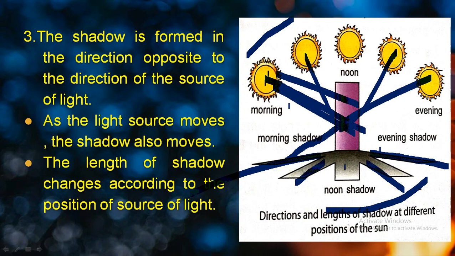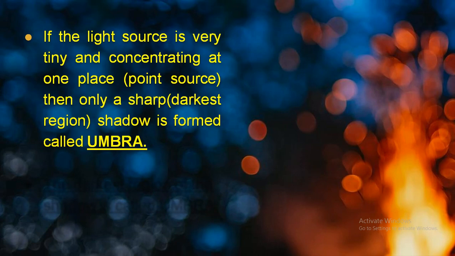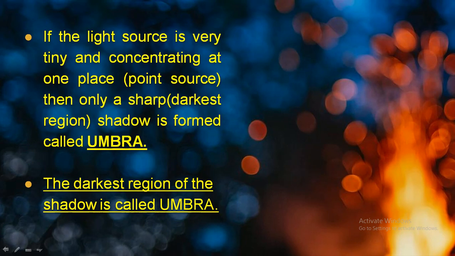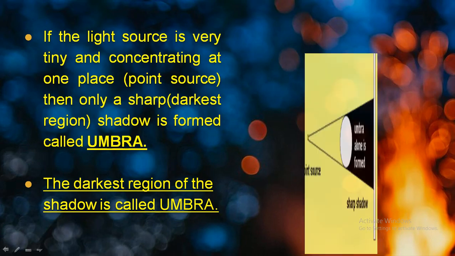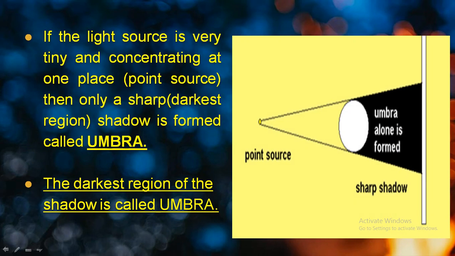Moving to the next one, that is, if the light source is very tiny and concentrated at one point, then only a sharp shadow is formed, called umbra. And what is umbra? Umbra means the darkest region of the shadow. Let's understand with the help of this diagram. You can see this is the point source, or I can say the light source.